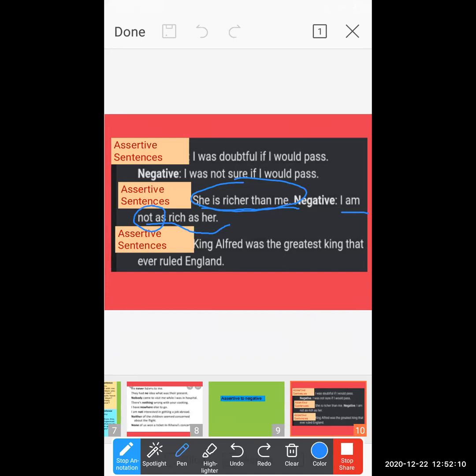How can we make it into a negative sentence without changing its basic meaning? If I add "not" over there, the King Alfred was not the greatest king that ever ruled England. Okay, this now makes the sentence a negative sentence.